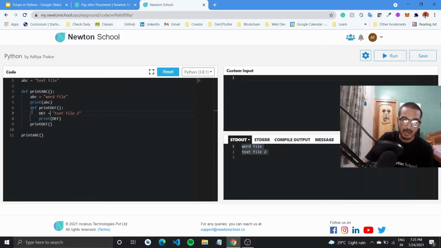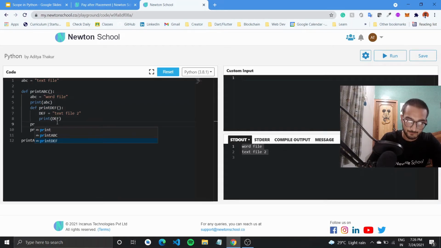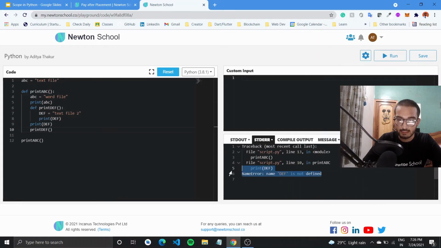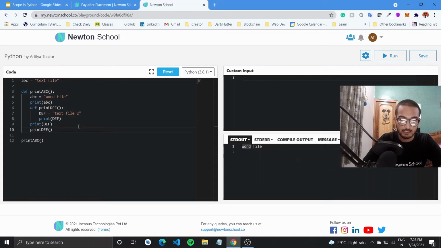But can I access the value of a variable that I have inside a function outside? So let me just check that once. If I try to print it outside here, would it work? That is the question, and it doesn't. Why? Because we are getting this error, def is not defined, although we are getting the word file output, because this is done first, and then when the compiler comes here, it notices def is not available outside the scope of this function. Even though this function is nested inside print abc, the value def is not available outside.